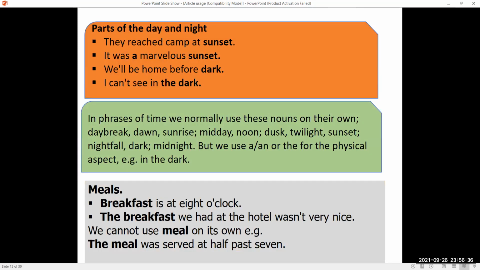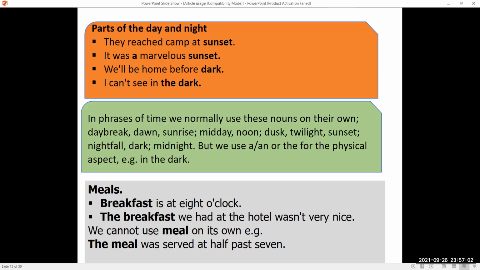Likewise, parts of the day and night. They reached camp at sunset. It was a marvelous sunset. We'll be home before dark. I can't see in the dark. In phrases of time, we normally use these nouns on their own: daybreak, dawn, sunrise, midday, noon, dusk, twilight, sunset, nightfall, dark, midnight. But we use a or an or the for the physical aspect, for example, in the dark.